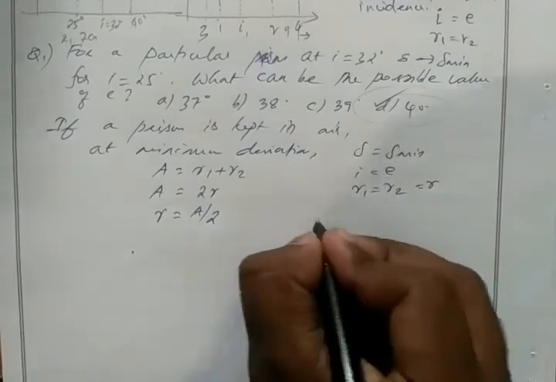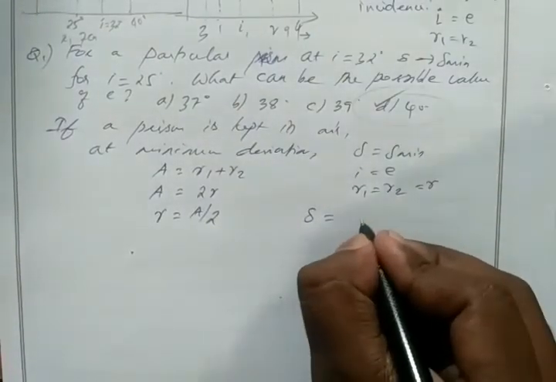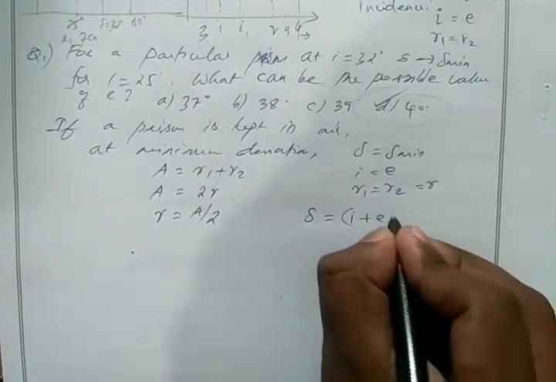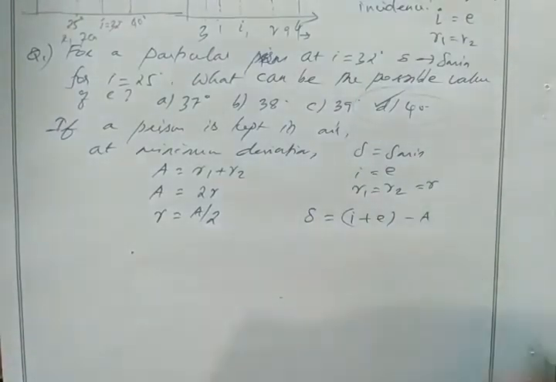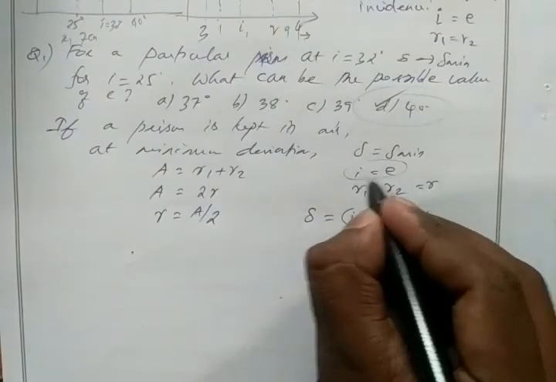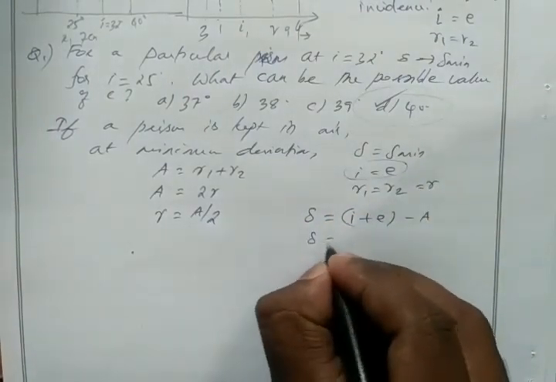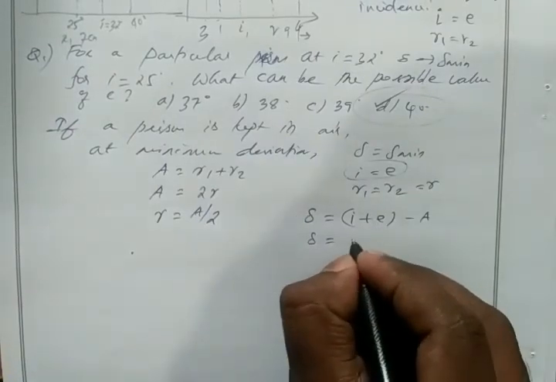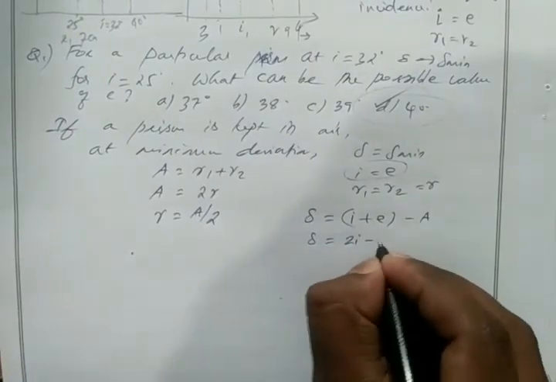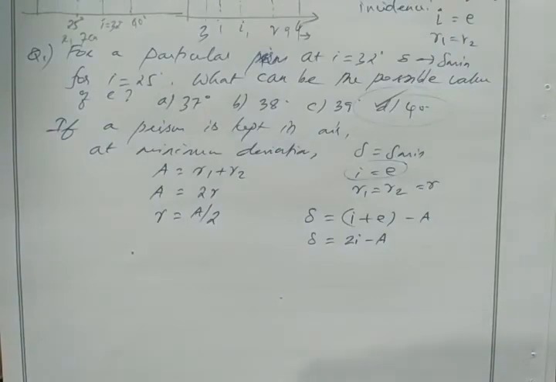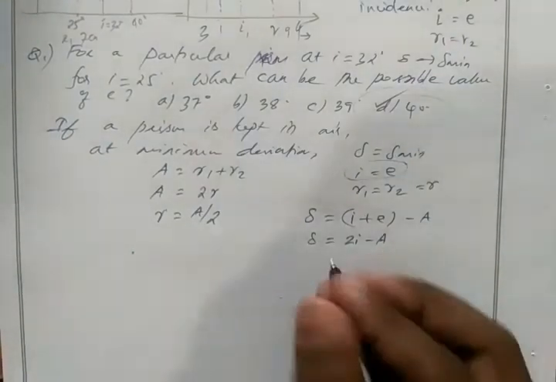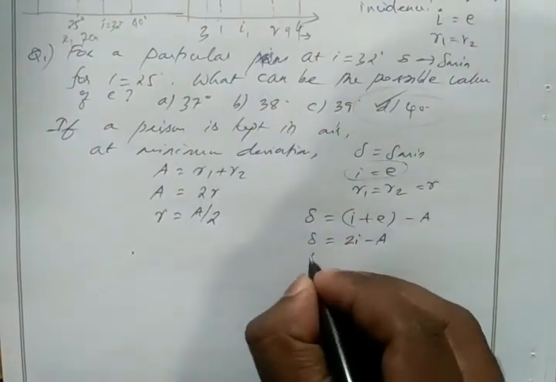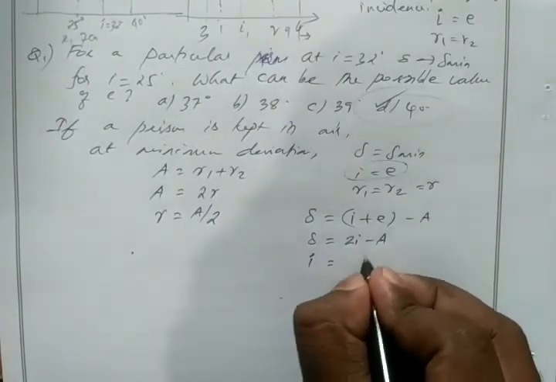What's the formula for deflection? Del equal to I plus E minus A. From this condition, I is equal to E, so I can take del equal to I plus I, 2I minus A. So from this formula I can take I equal to del plus A divided by 2.